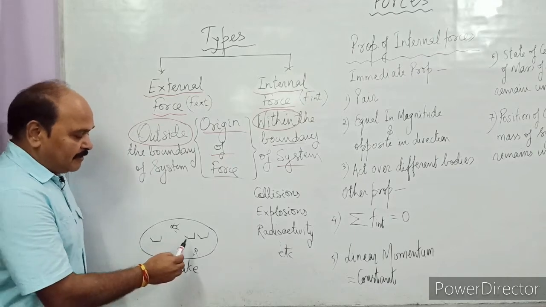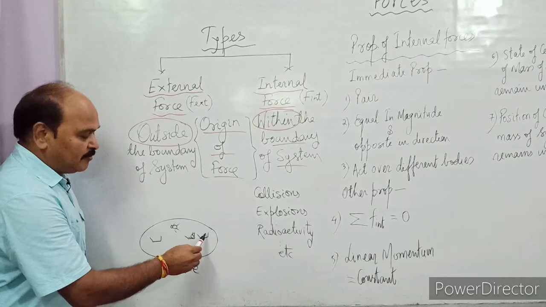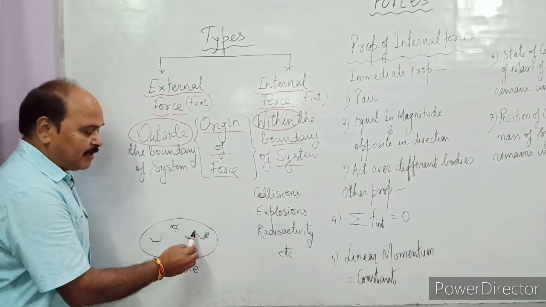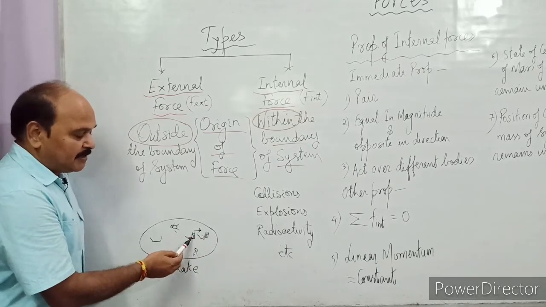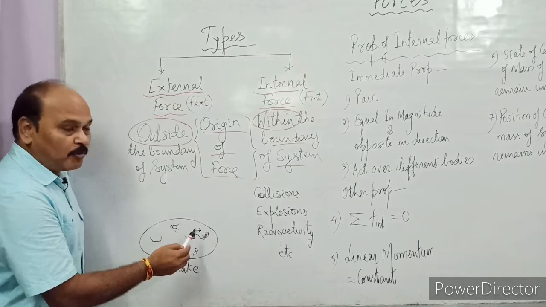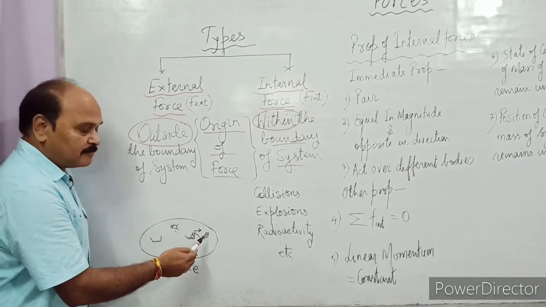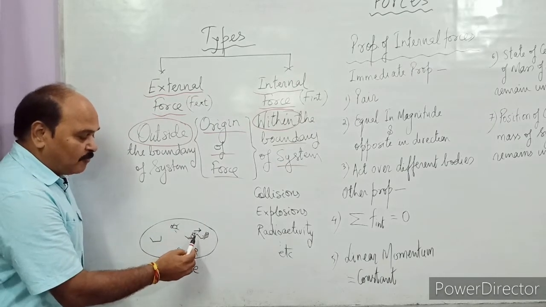Now see, these are two boats. A person is here on the boat, a person is here on the boat. If this person applies a certain force over this boat, what will happen? This force has its reaction force and it would be acting over this boat.